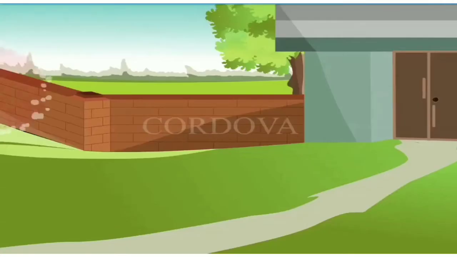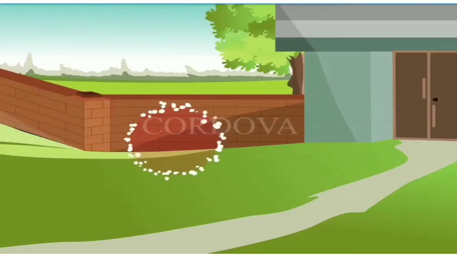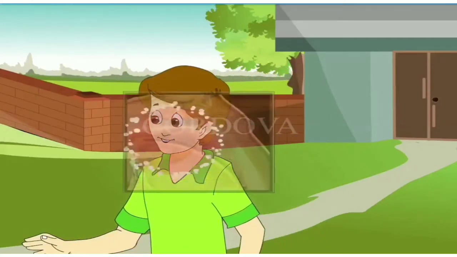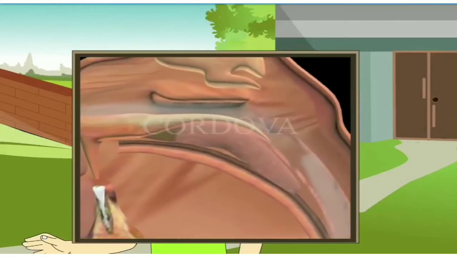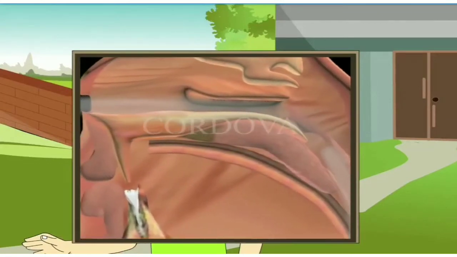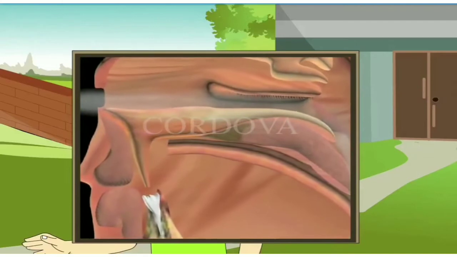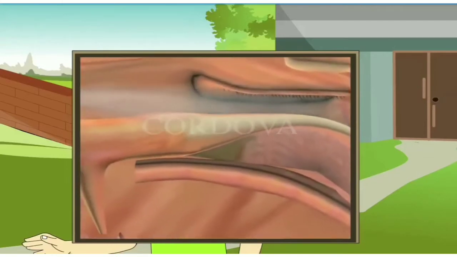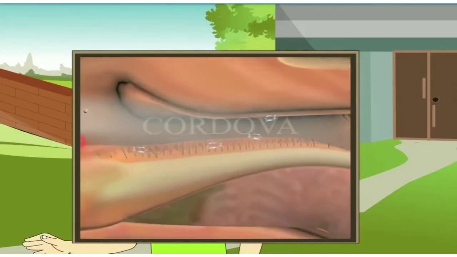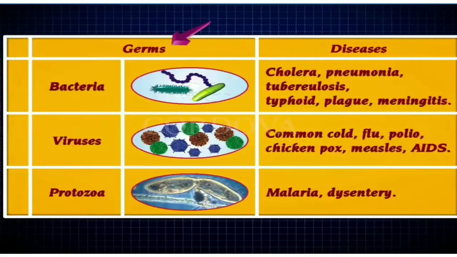Communicable diseases. The diseases that can spread from one person to another are called communicable diseases. These diseases are caused by microorganisms called germs. Some of the communicable diseases caused by the germs are as follows.